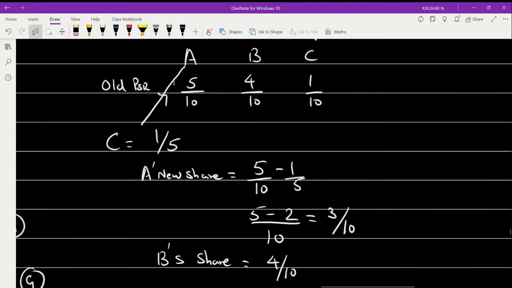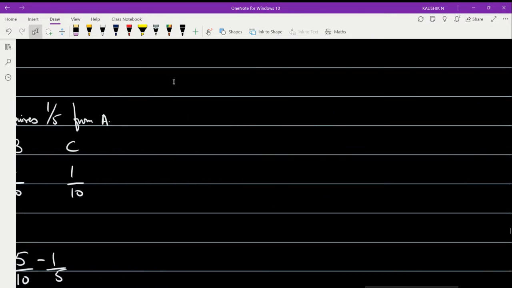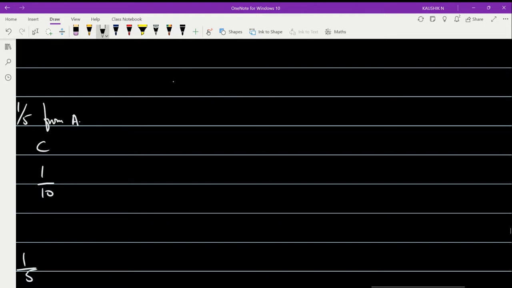So the first case, I hope it is clear to you all. Any doubt? No. Right? Okay, moving on to case 2. Please let me know if you don't understand. So case 2, what is case 2? C acquires a 1/5 share. C is acquiring what? A 1/5 share, equally from A and B.